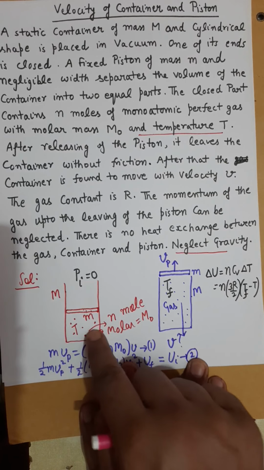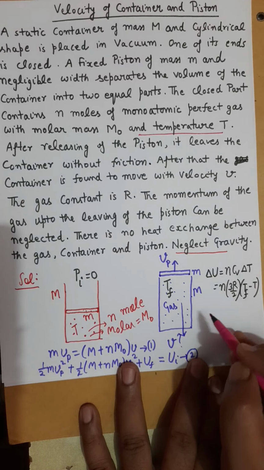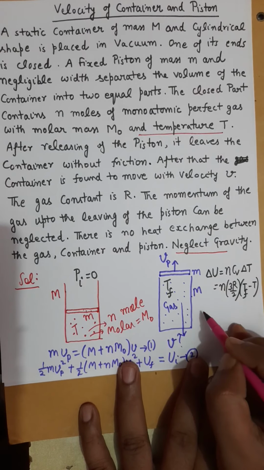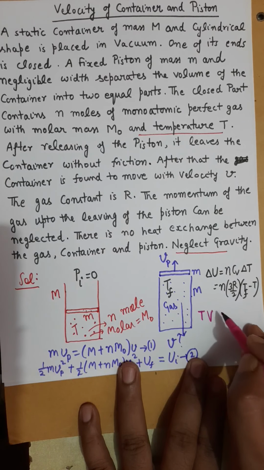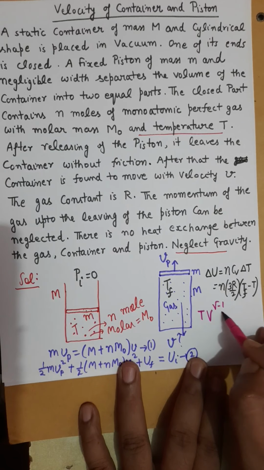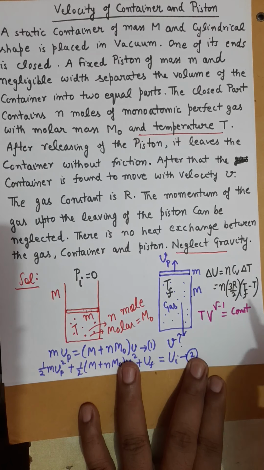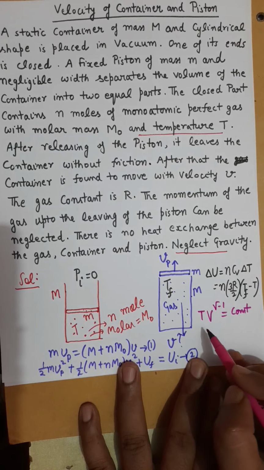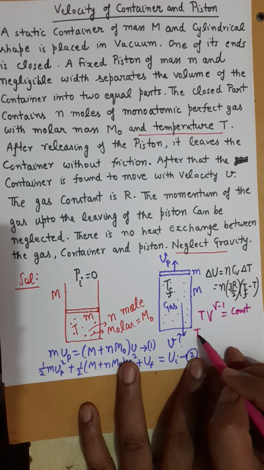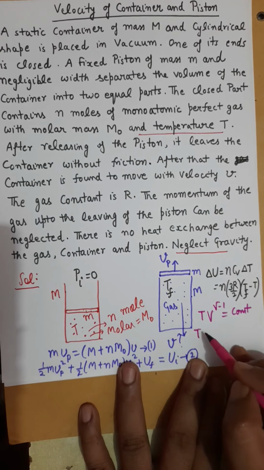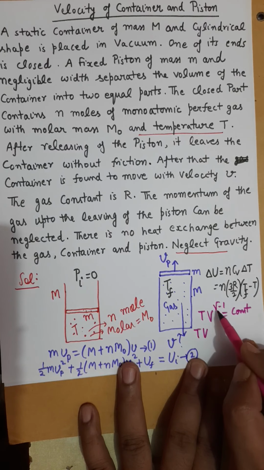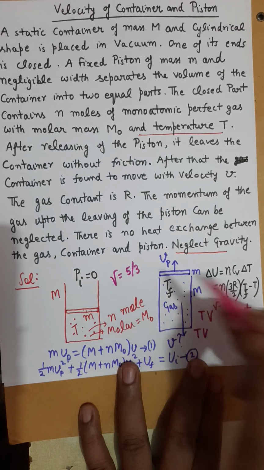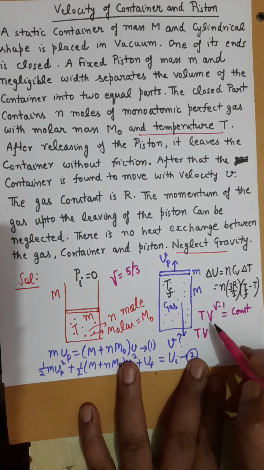If it is adiabatic expansion you can apply the equation T V to the power gamma minus 1 as a constant value. This gamma is the adiabatic exponent, Cp by Cv. Notice that initial temperature is T, initial volume is V, gamma for the monoatomic gas is 5/3, so 5/3 minus 1 is 2/3.